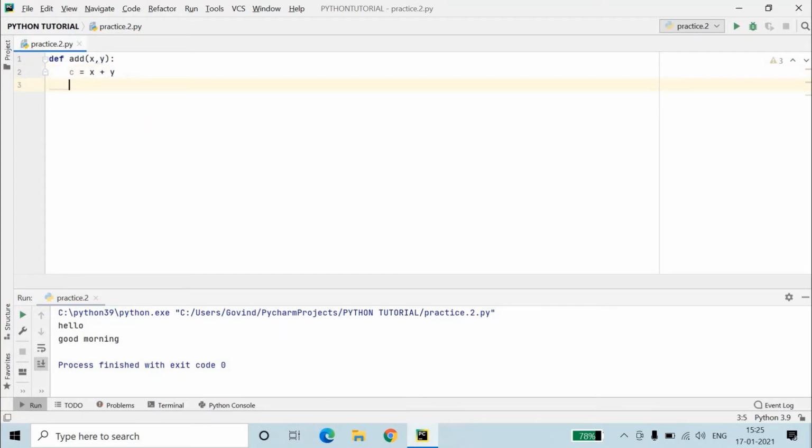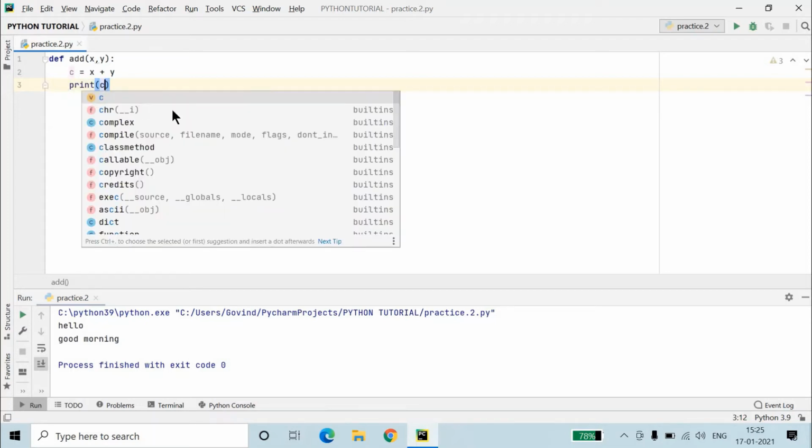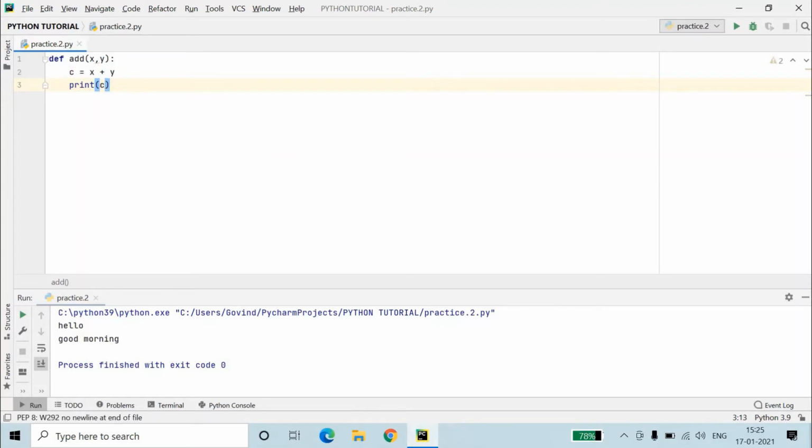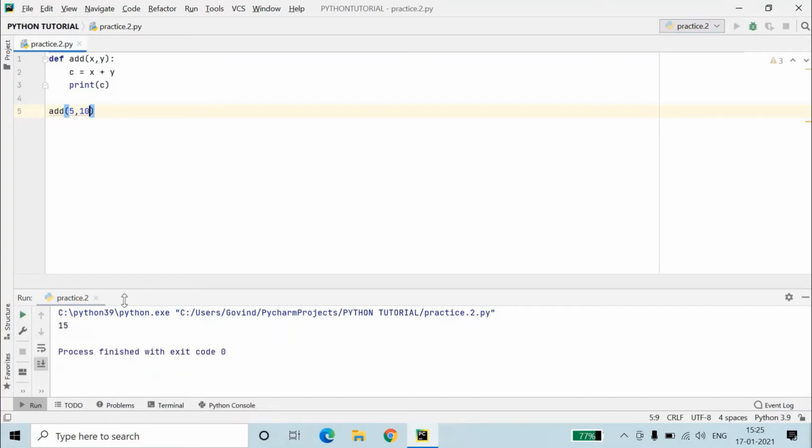All set. Now we will try to print it. Simply write print c. Okay, our function has been defined. Now call this function. We have to pass some arguments inside it, for example 5 comma 10. We want to make a sum of 5 and 10, so we will pass 5 comma 10 inside this function. And when we run this, you will see we get 15 as the output. So now you got how to calculate the addition of two numbers.